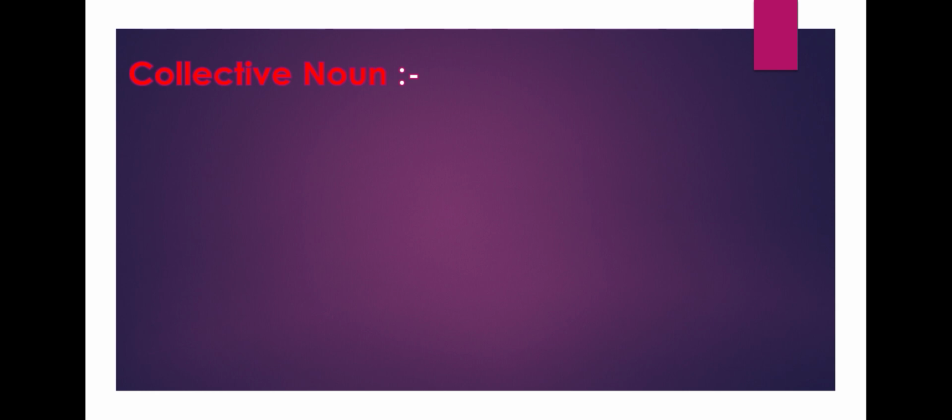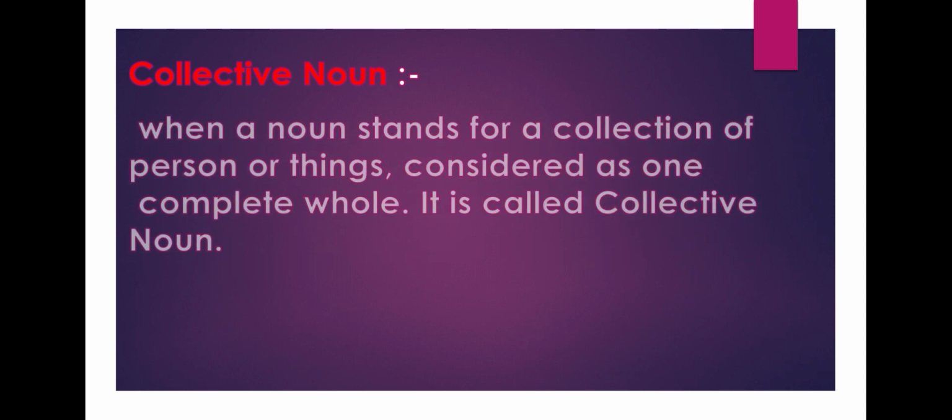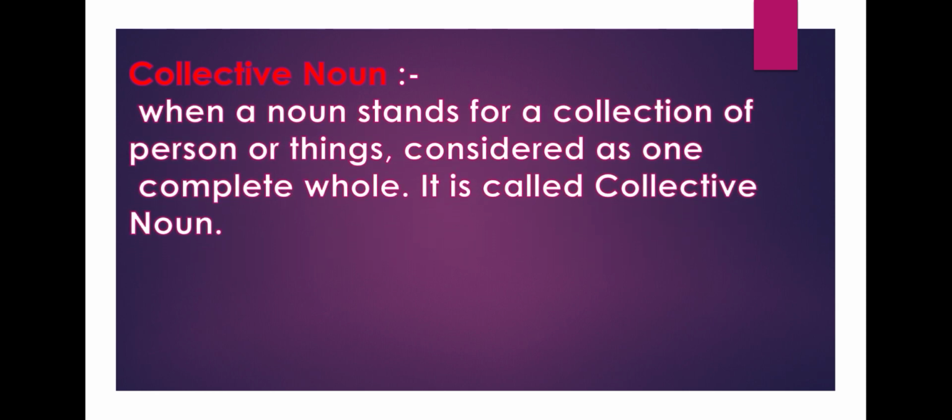Let's see the next type of noun, that is collective noun. When a noun stands for a collection of persons or things considered as one complete whole, it is called collective noun.